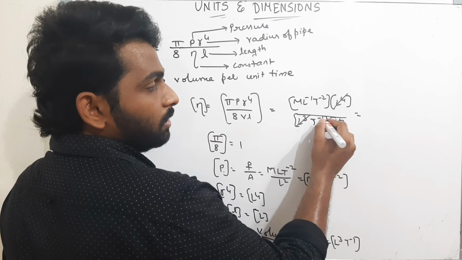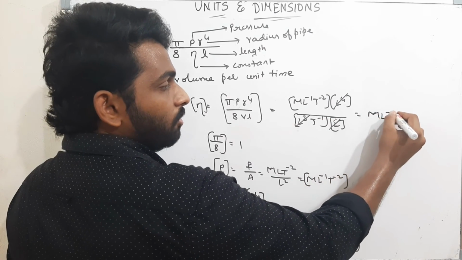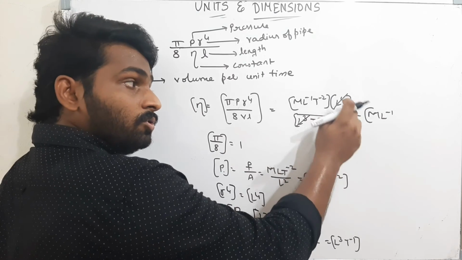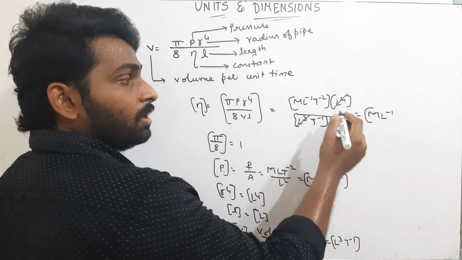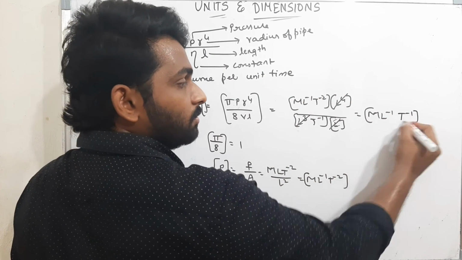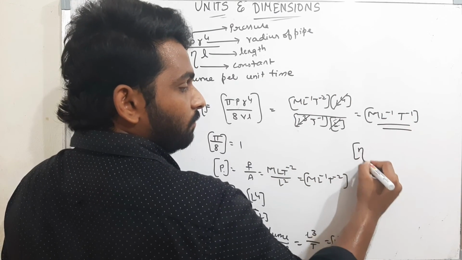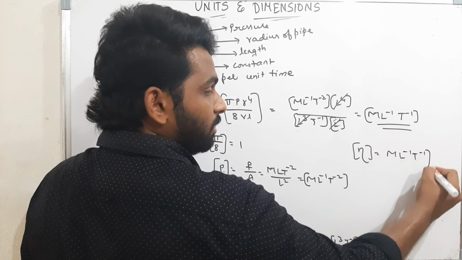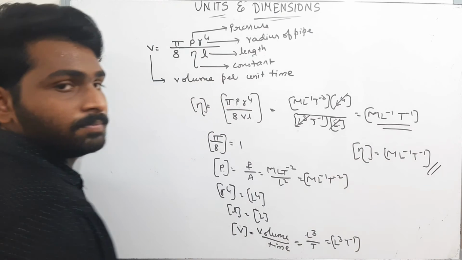Now m L power minus 1. When this T power minus 1 goes to the numerator, it becomes T power plus 1. For T power minus 2 plus 1 is T power minus 1. Therefore the dimensional formula for eta, which is a constant, is m L power minus 1 T power minus 1. This is the dimensional formula.